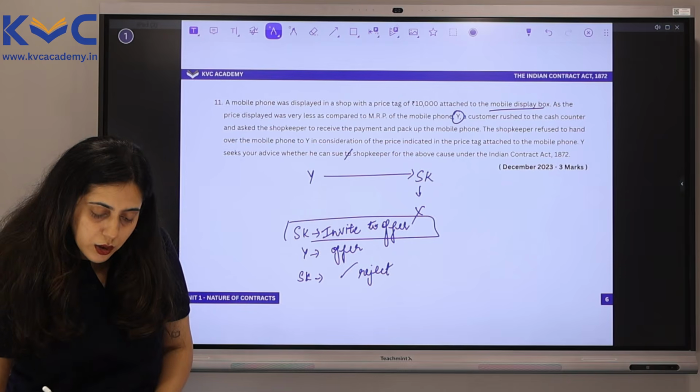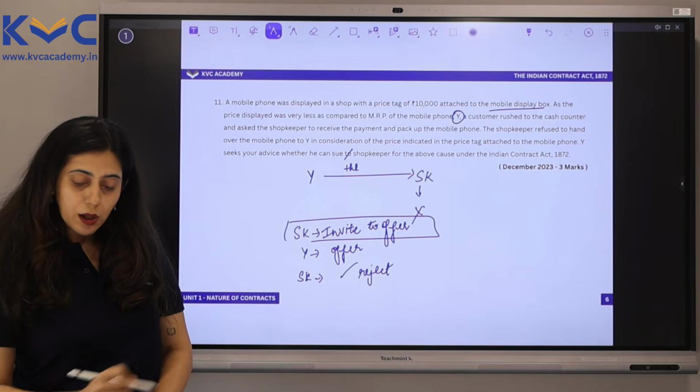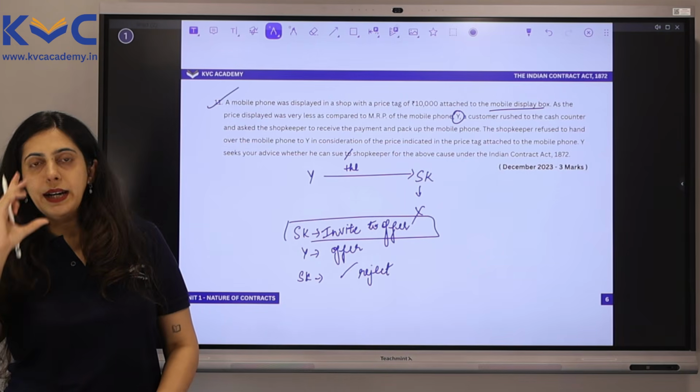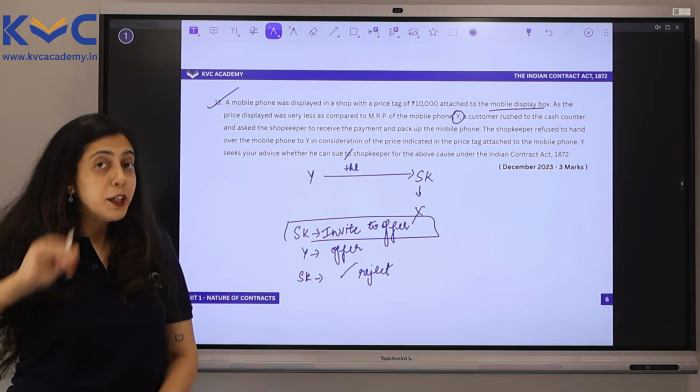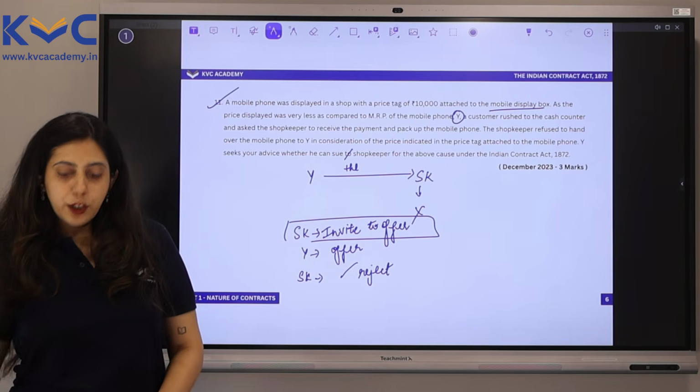I think it's Sue the shopkeeper. Okay, anyway. December 2023, just 3 marks. Simple question. Write the provisions, and you may write the meaning of invitation to offer, the concept of offer, your facts of the case and conclusion.